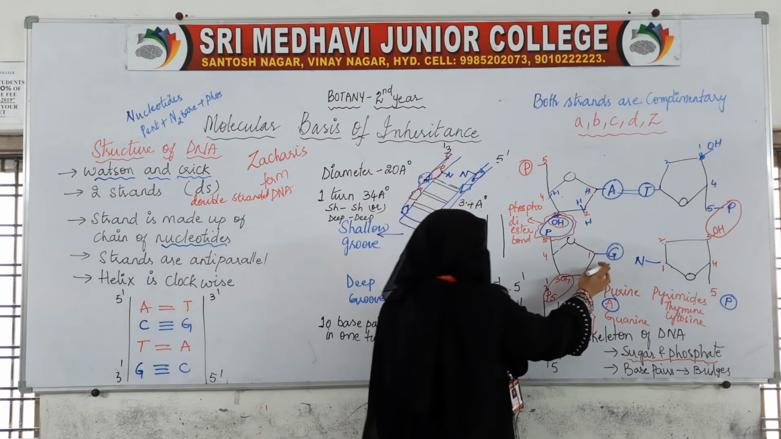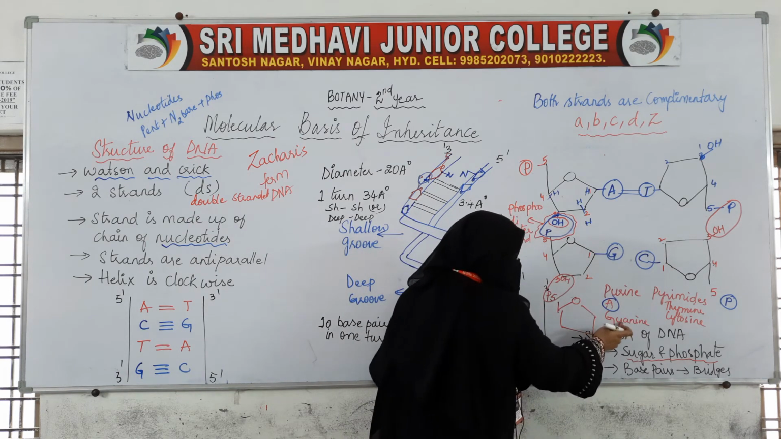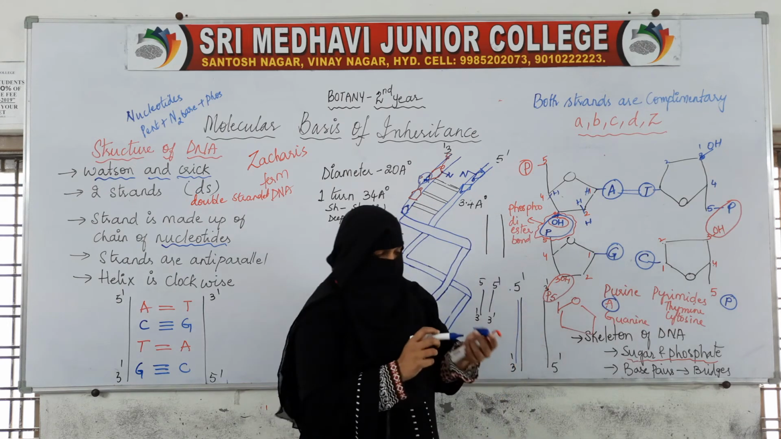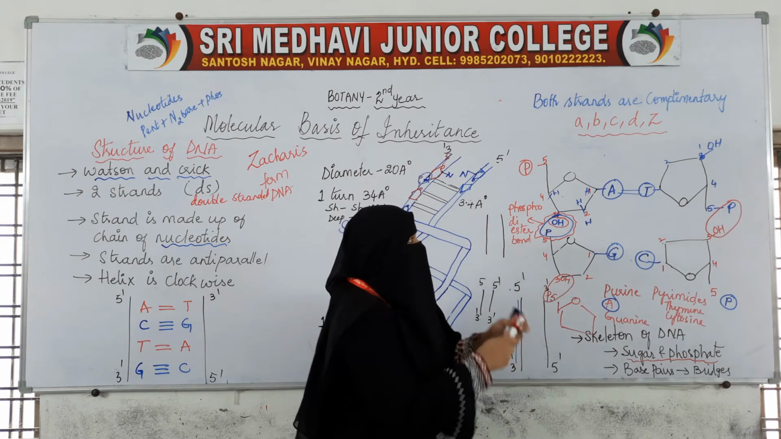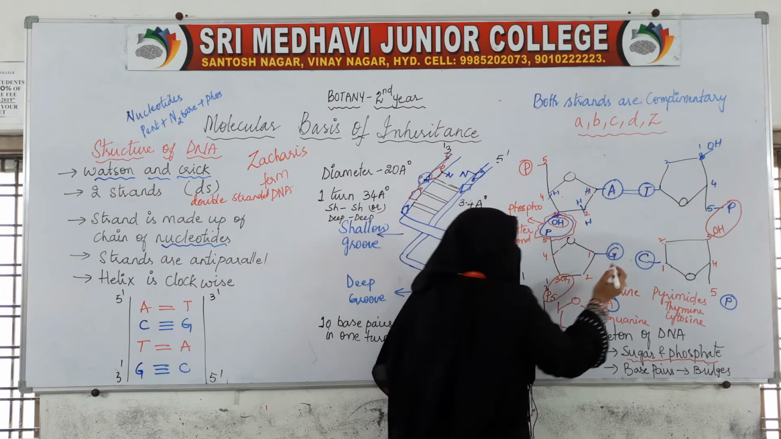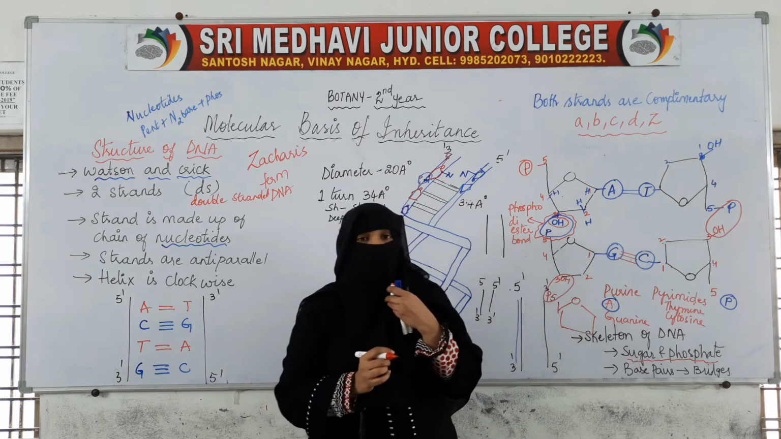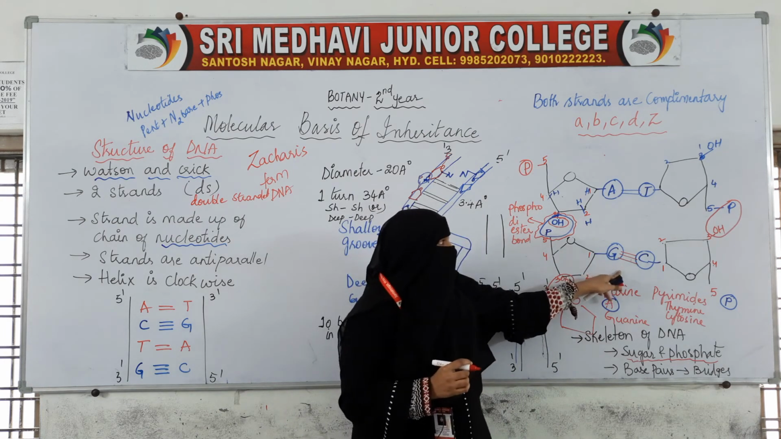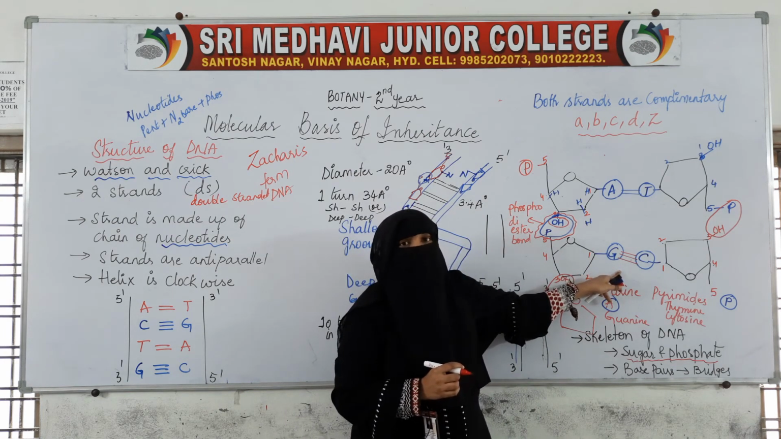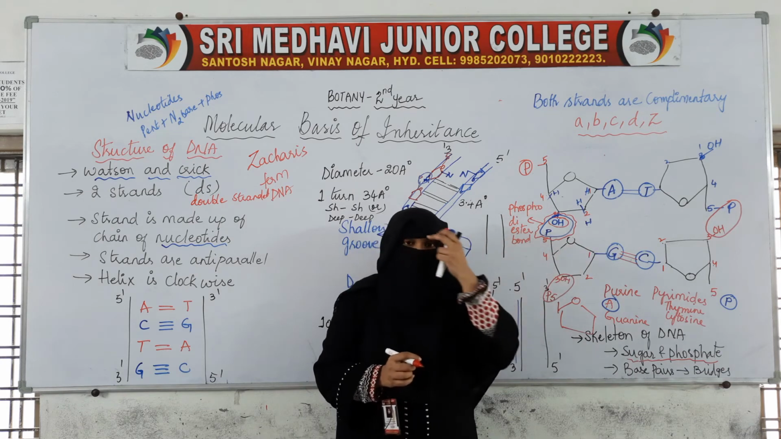And here if this is guanine, then this will definitely be cytosine, because guanine always pairs with cytosine. But the thing is, here they are joined together by 3 hydrogen bonds, whereas adenine and thymine are joined by 2 hydrogen bonds. Okay. So this is the structure of DNA.